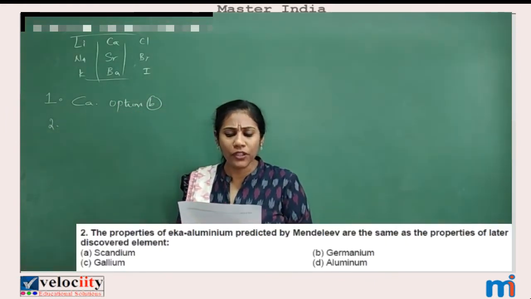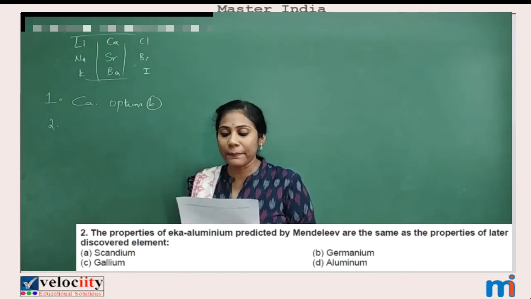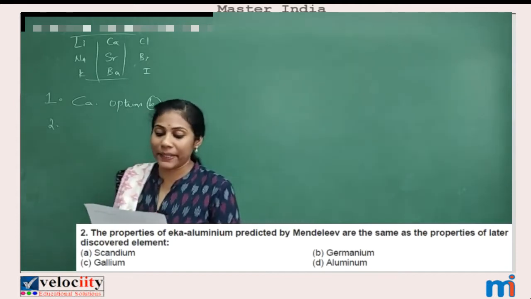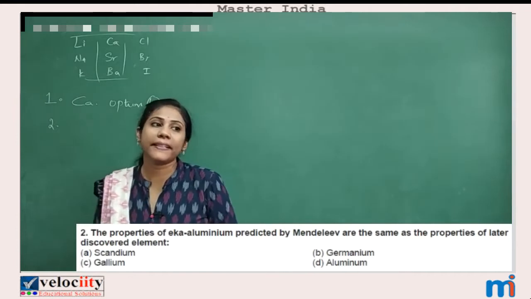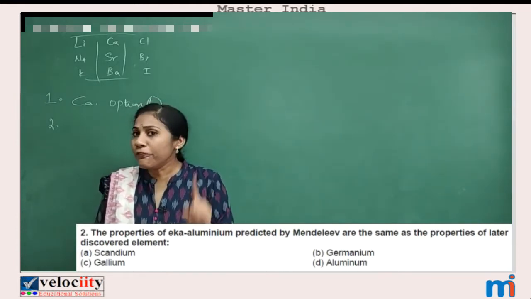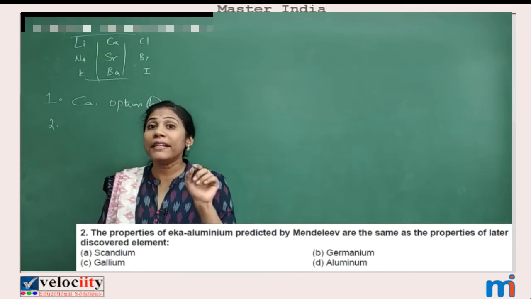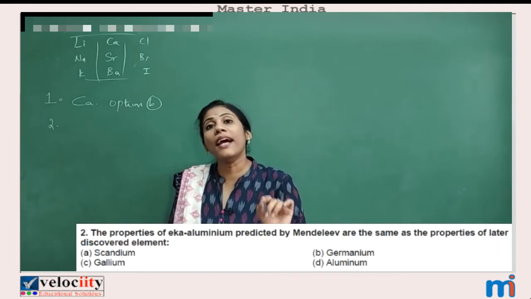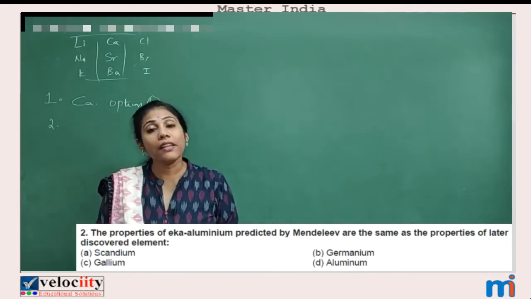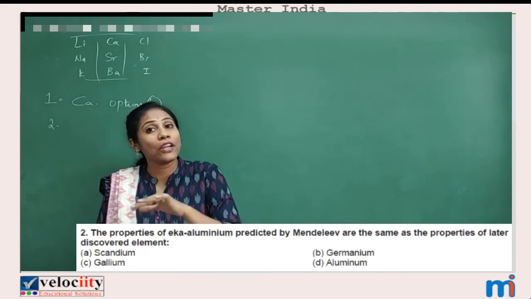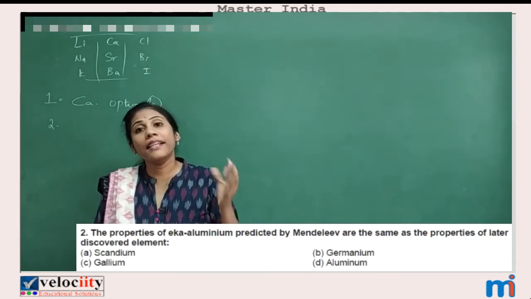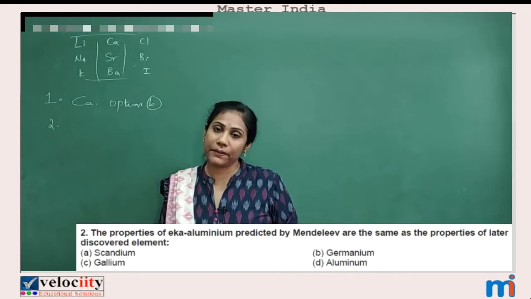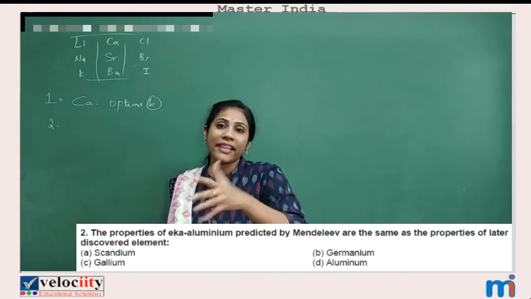The properties of Eka aluminium predicted by Mendeleev are the same as the properties of later discovered element. See, Mendeleev's periodic table. From Mendeleev's periodic table, first point you need to remember is Mendeleev's periodic law. So what does the law say? Chemical and physical properties of elements are periodic functions of their atomic masses. That means chemical and physical properties are dependent on atomic mass of element. Fine. And later we know how he arranged the elements.